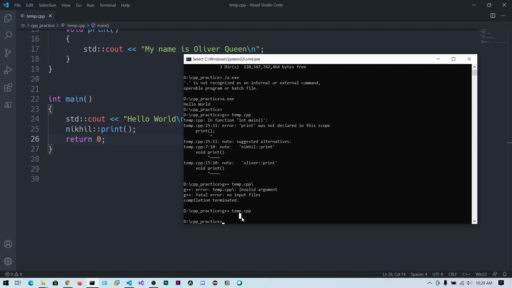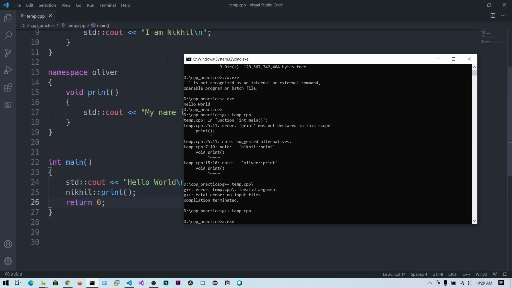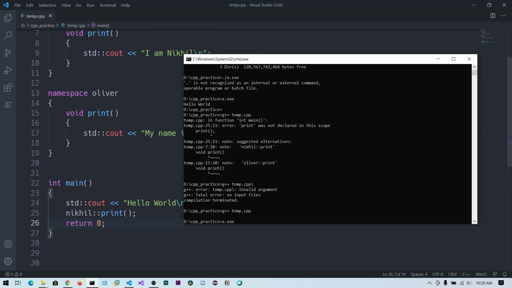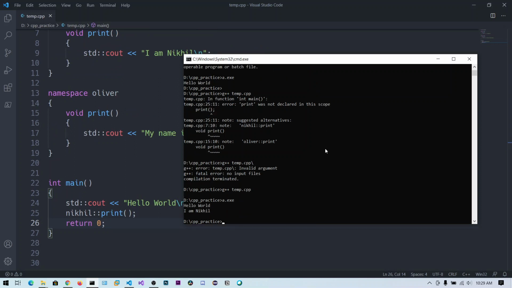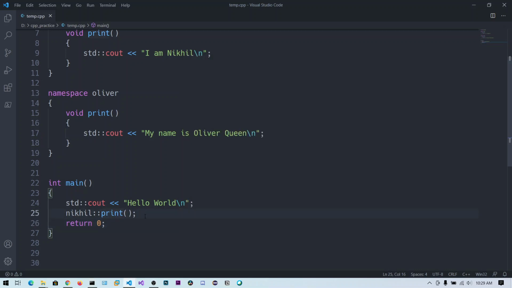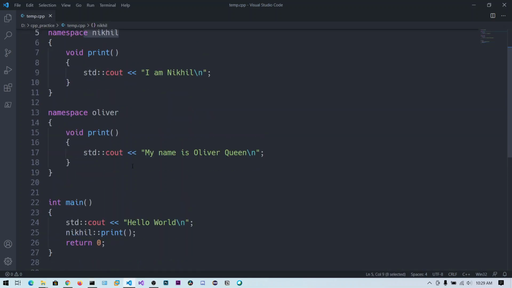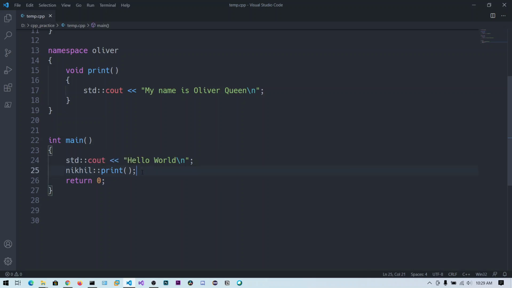Now let's run this one. We get Hello World and again the function output, I am Nikhil. You can see it has been printed because we are using the print function from the Nikhil namespace. Now let's try to print the same, but with the print function from the Oliver namespace.